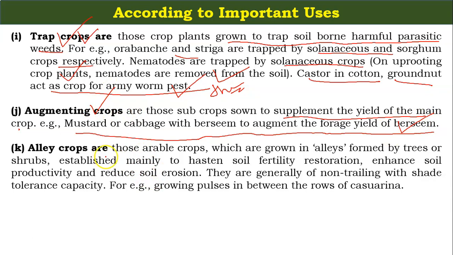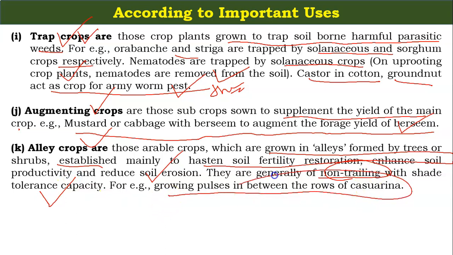The last one is the alley crops. Those arable crops which are grown in alleys formed by trees or shrubs and established mainly to hasten soil fertility restoration, enhance soil productivity and reduce soil erosion are known as alley crops. What are the main features of alley crops? They are generally non-trailing with shade tolerance capacity. For example, growing pearl millet in between the rows of casuarina. So these are called the alley crops.